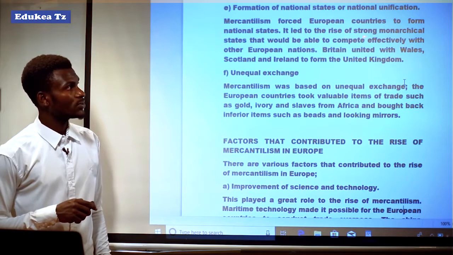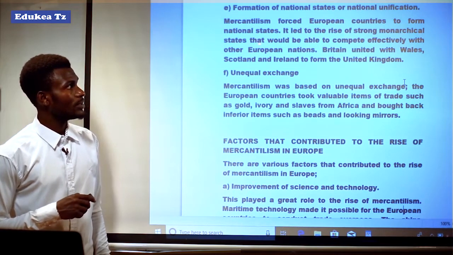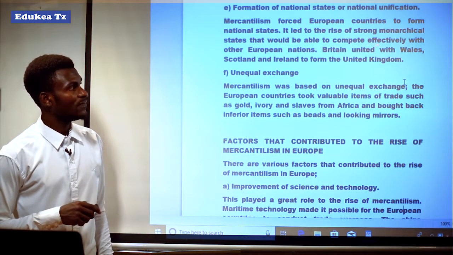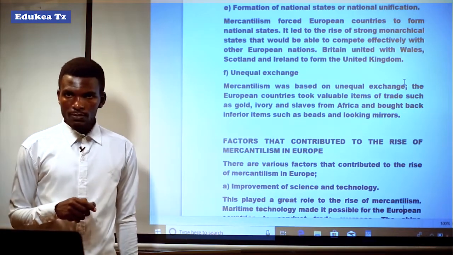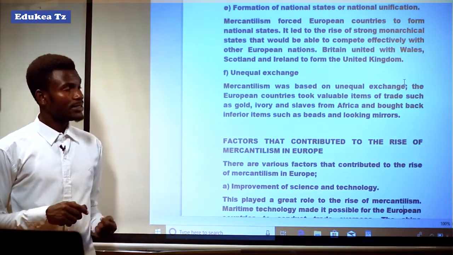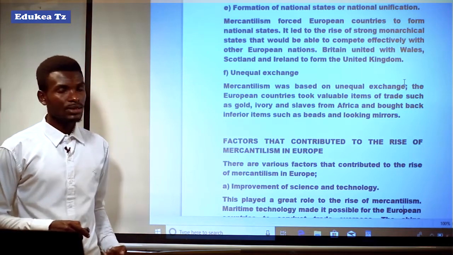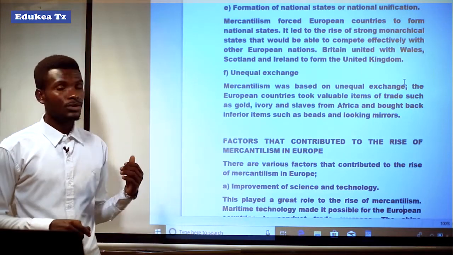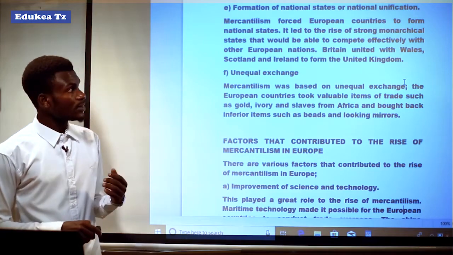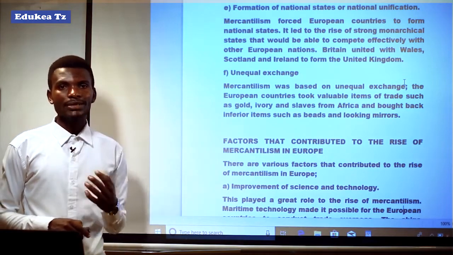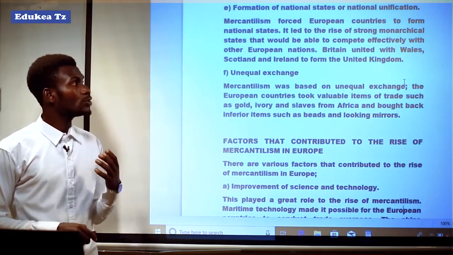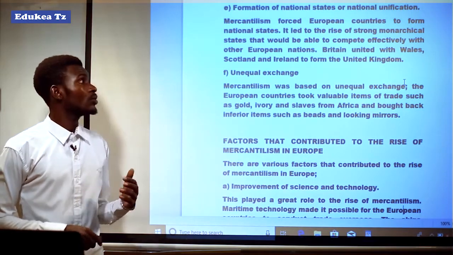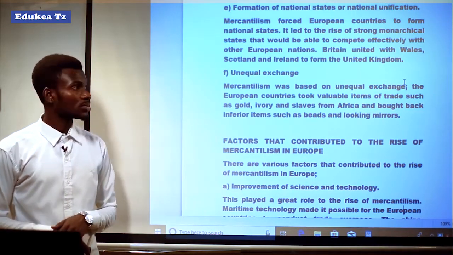It led to the rise of strong monarchical states that would be able to compete effectively with other European nations.